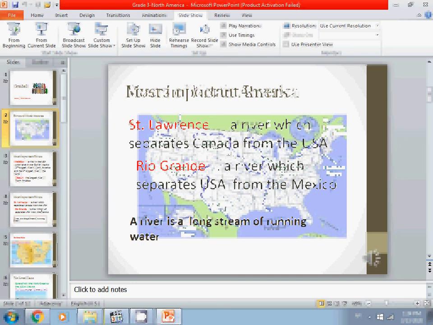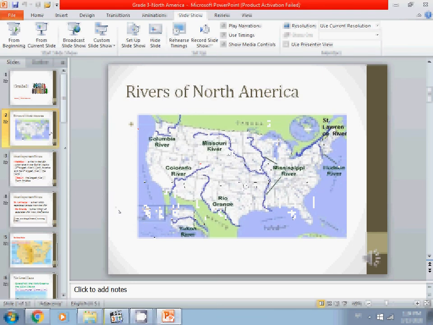Again, here we are, Rio Grande. Rio Grande is a river which separates USA from Mexico. Again, the map. Rio Grande in the south separates USA from Mexico.